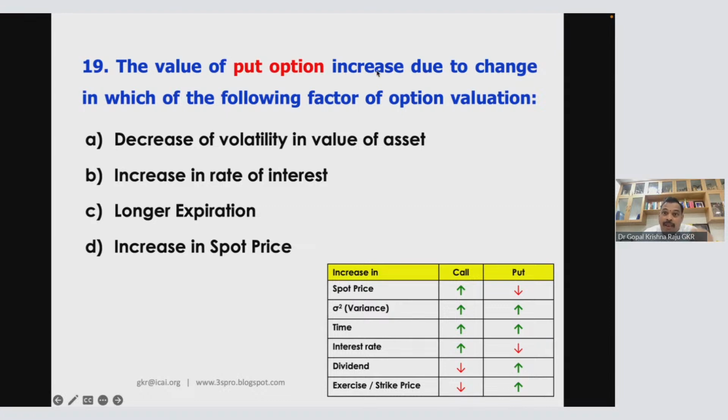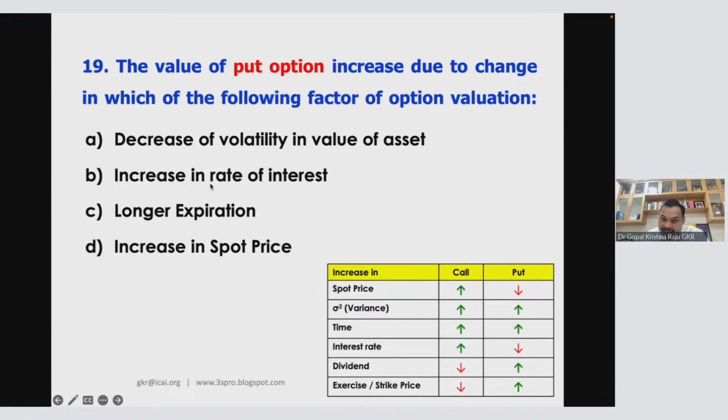Value of a put option increases in 4 circumstances. Due to change in which of the following factors of option valuation? Decrease in volatility. Volatility is variance. Increase in variance, increase in put. But here there is a decrease in volatility, so A is wrong. Increase in interest rate. With increase in interest rate, put decreases. Here put is increasing, so that is also wrong.